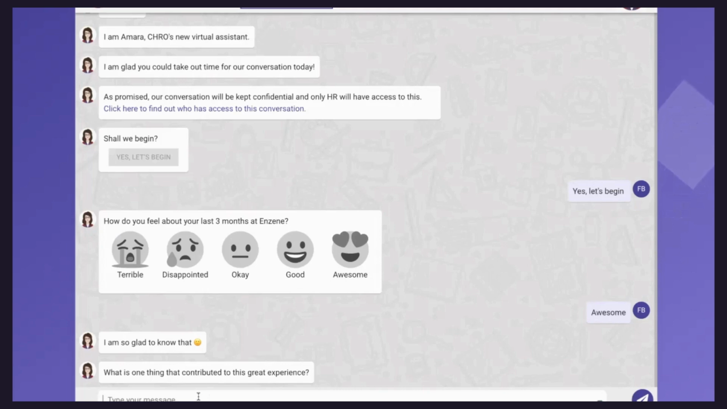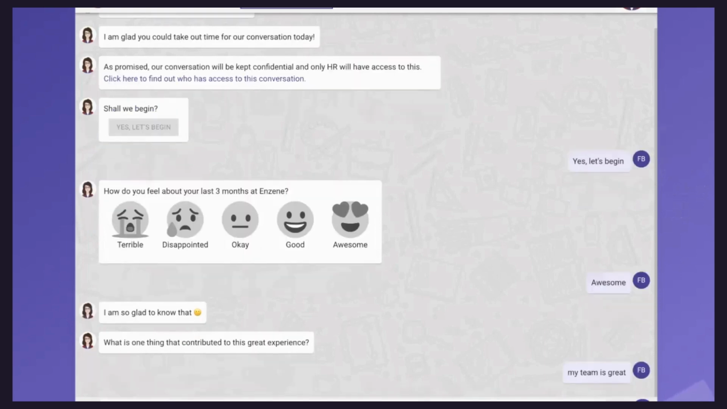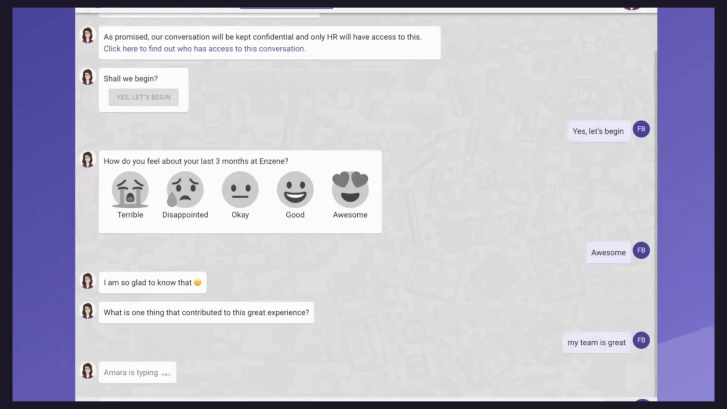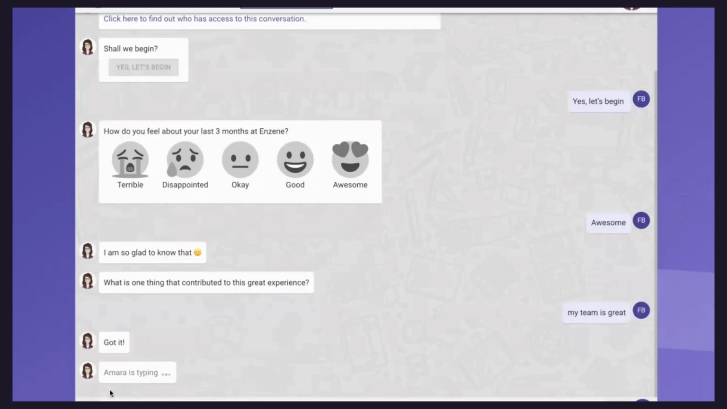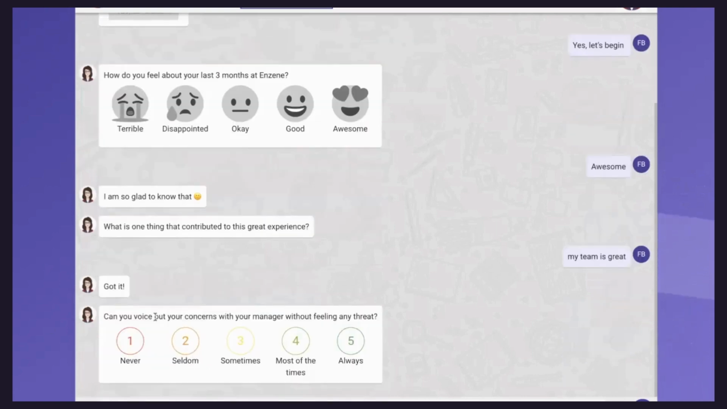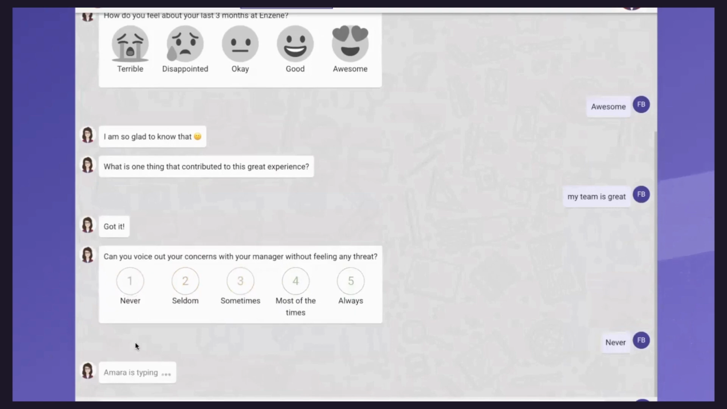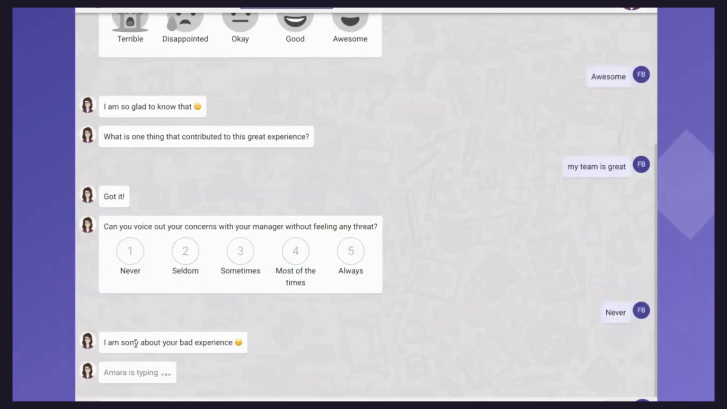Over here, just to set the tonality as positive, I chose awesome. My team is great. It's free text, so employees can type whatever they want. Just to show you a negative response later. The questions you see on the screen right now are random, just for the purpose of demonstration. We can have a very logical set of questions coming one after another, which we can set once we plan to go live.